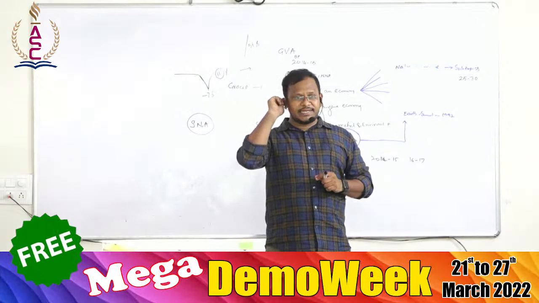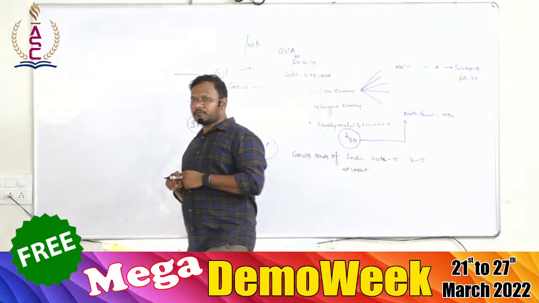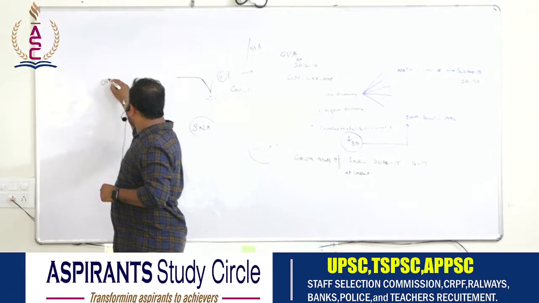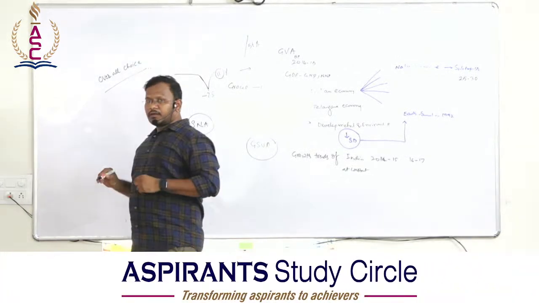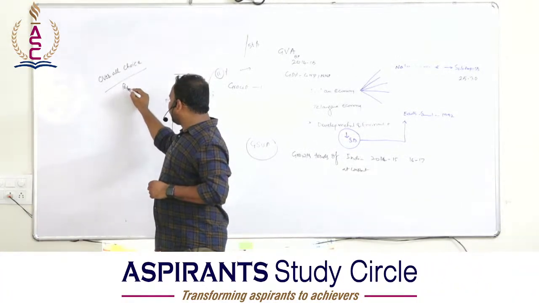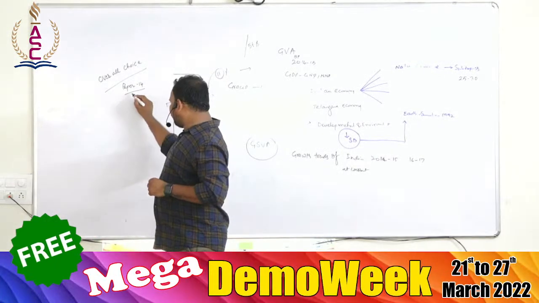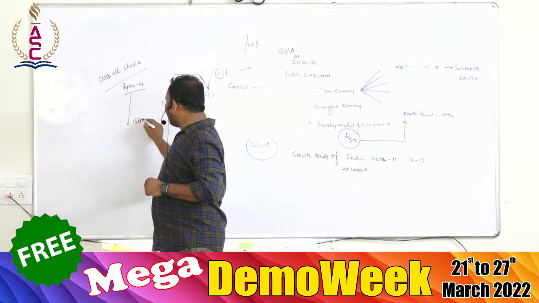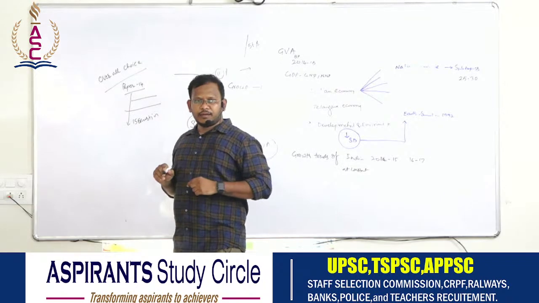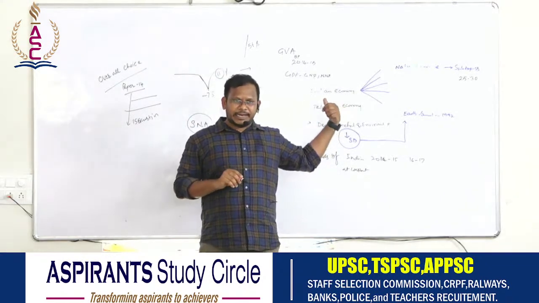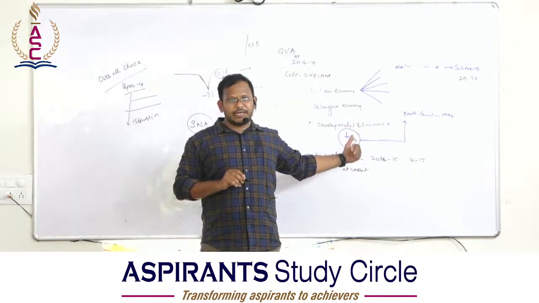What is overall choice? Overall choice means out of the whole Paper 4, which means economy and development. Paper 4 will be having 15 questions in number. 5 questions from each part. 5 questions from Indian economy, 5 questions from Telangana economy, 5 questions from developmental economy, which is also known as